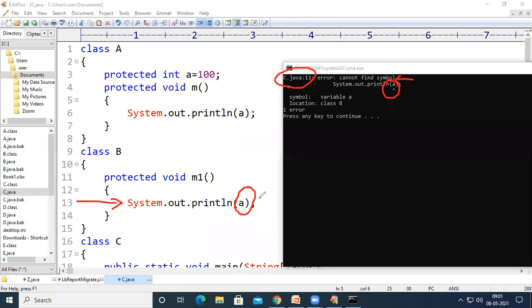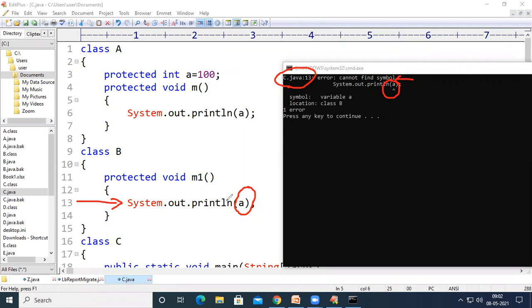So the compiler will check whether variable A is present in class B or not. The variable A is not present in class B, and then the compiler will search whether there is a variable A with the public keyword in other classes.